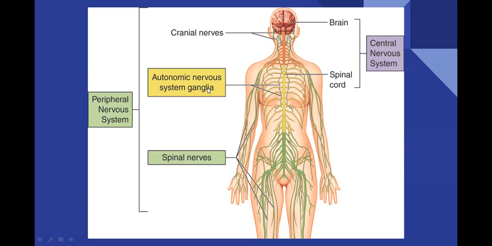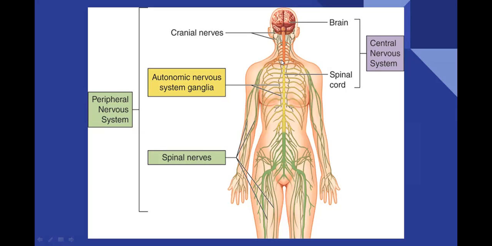Some special neurons will be there just beside the spinal cord. Separate special neurons and separate nerve ganglia will form the autonomic nervous system. This autonomic nervous system also uses components of the central nervous system and the peripheral nervous system. So this is the structure of nervous tissue in our body.